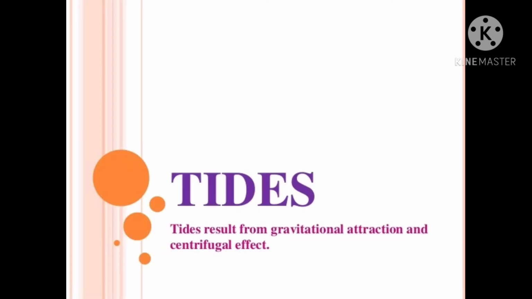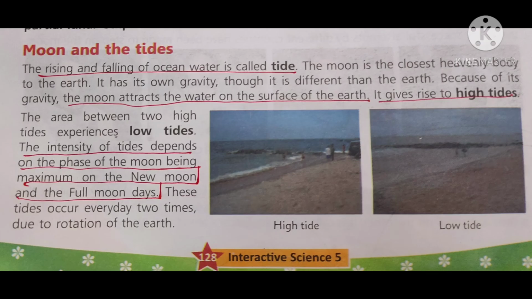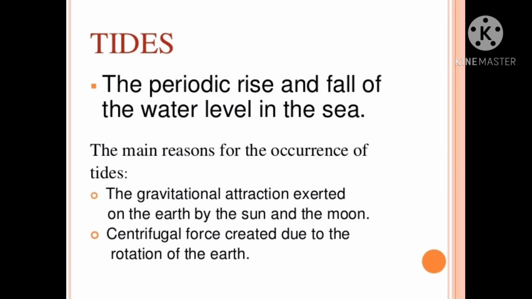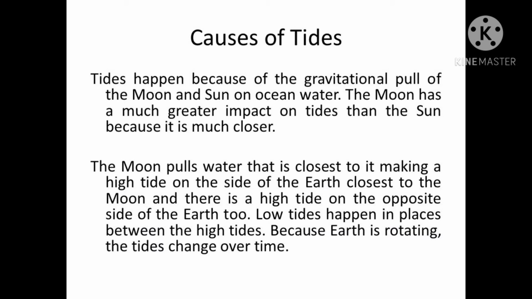Now children, let us know about tides and what causes a tide. Children, the continuous rising and falling of ocean water is called tides. You all know that the moon is closer to the earth and it has its own gravity. Ocean water rises due to the gravitational pull of the moon. Children, the moon pulls the water that is closest to it, making a high tide. And the area between two high tides experiences low tides.